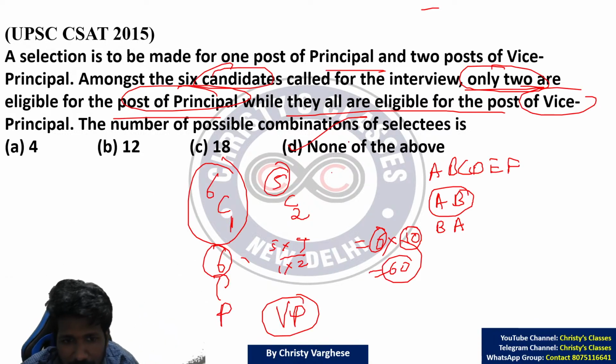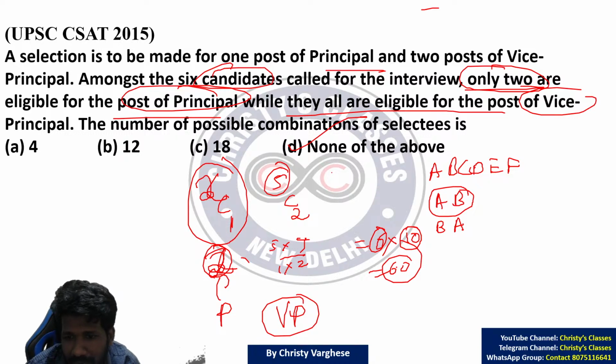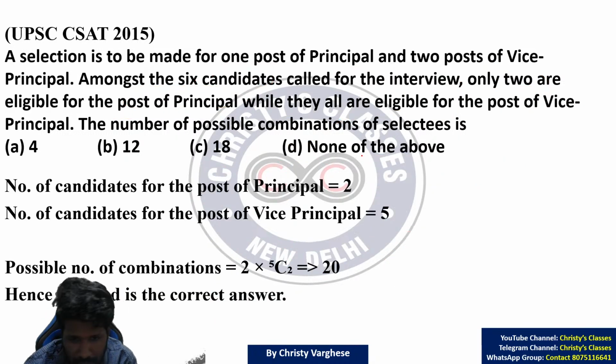Okay, no, I made a mistake. Not 6 people. Only 2 people are eligible for principal. So 2C1, not 6C1. I made a mistake there. It is 2 times 10. It is 20. 20 is not there in the options. So none of the above.